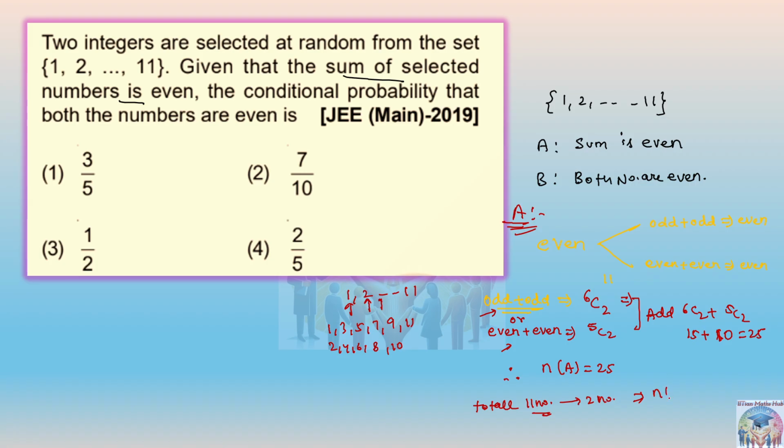So the sample space is nothing but 11C2, and when you solve it, 11 into 10 by 2, that is 55. So the sample space is 55 and the cardinality of A is 25. So we can say the probability of A will be 25 upon 55, right?